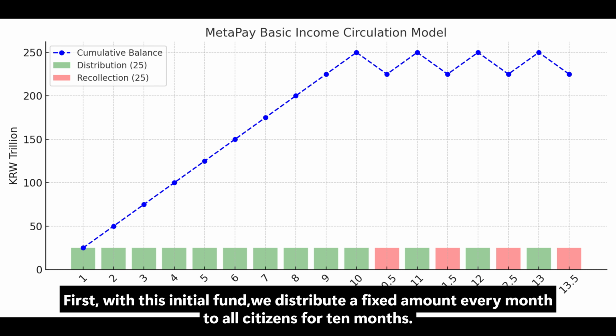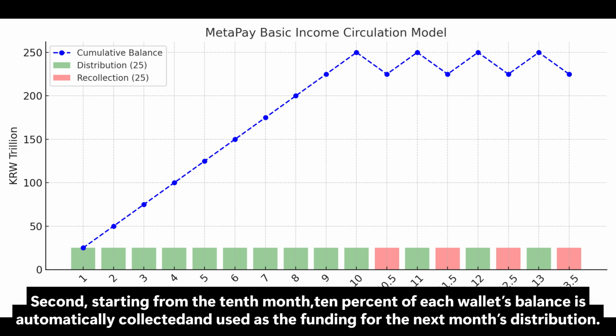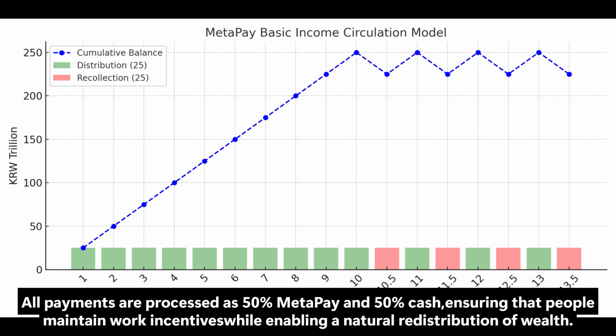First, with this initial fund, we distribute a fixed amount every month to all citizens for 10 months. Second, starting from the 10th month, 10% of each wallet's balance is automatically collected and used as the funding for the next month's distribution. All payments are processed as 50% MetaPay and 50% cash, ensuring that people maintain work incentives while enabling a natural redistribution of wealth.